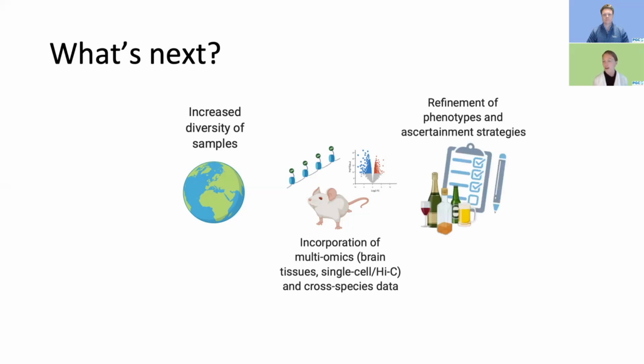Finally, the third priority that we outline is the refinement of phenotypes and ascertainment strategies. As I mentioned earlier, in terms of cannabis use versus cannabis use disorder, we do see some divergence for some of the substances that we've talked about today in terms of use versus use disorder or problematic use. For cannabis, there's been some evidence of this.